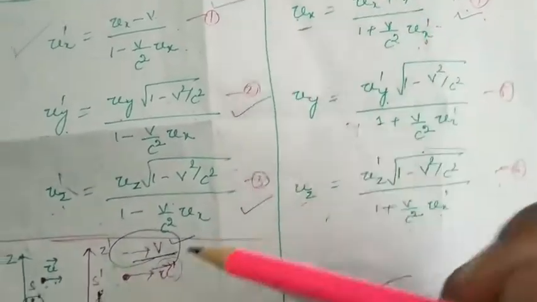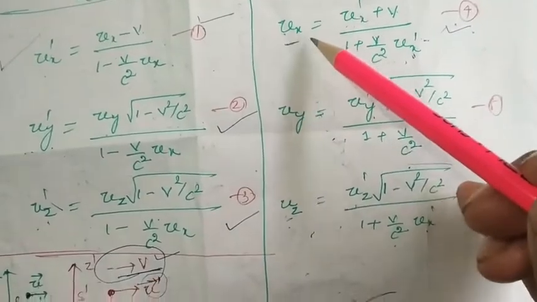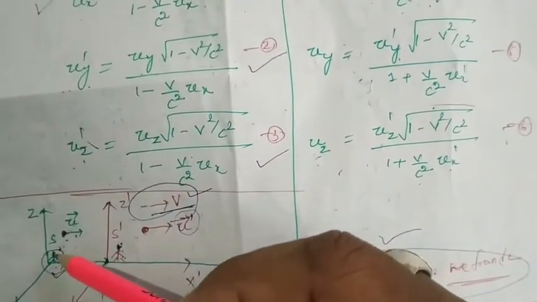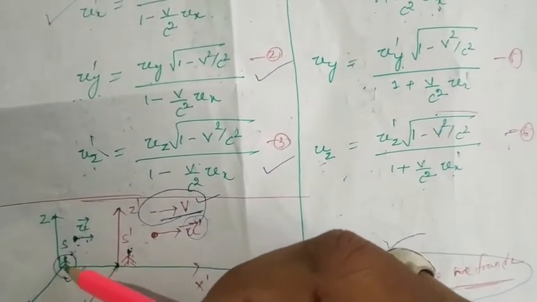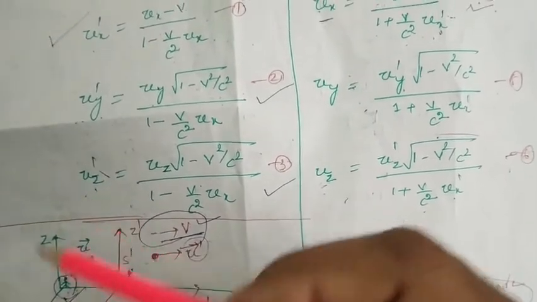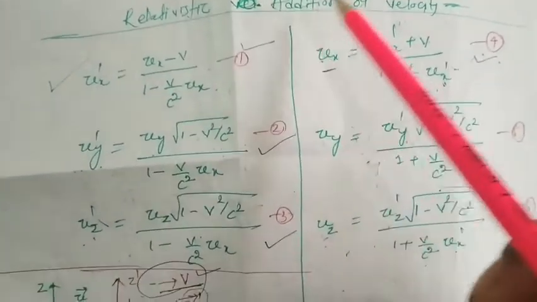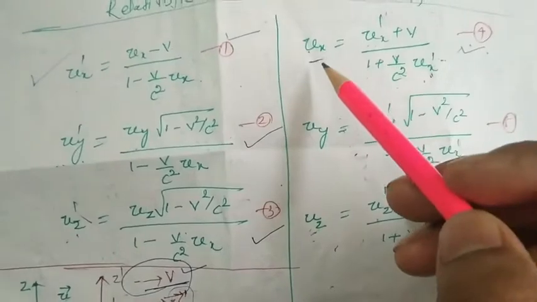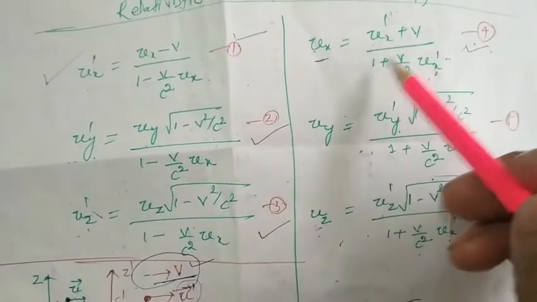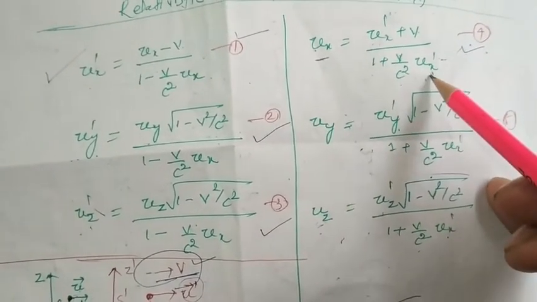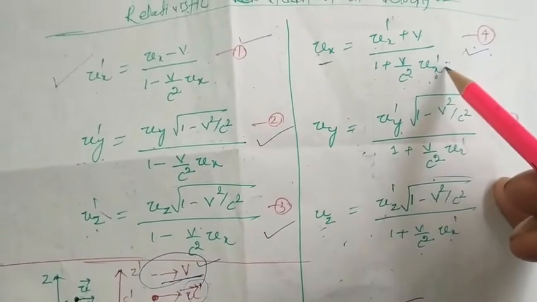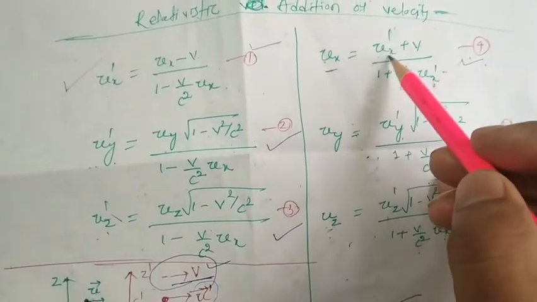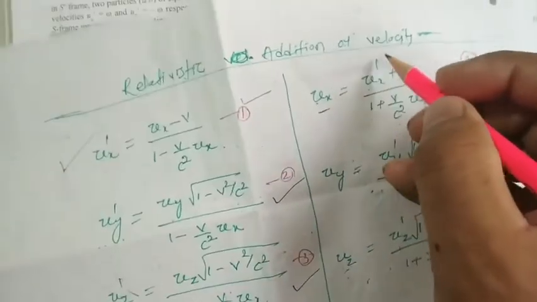From S frame, an observer will observe ux equal to ux dash plus v by 1 plus v by c square ux dash. Here ux dash is nothing but omega.